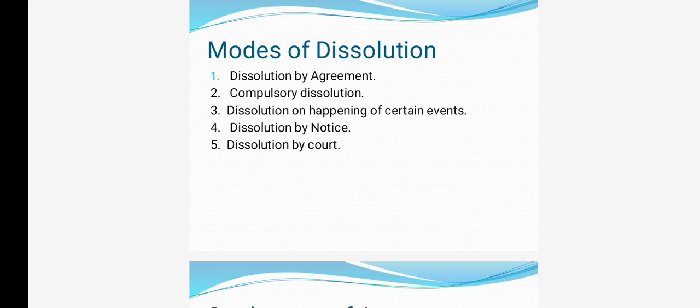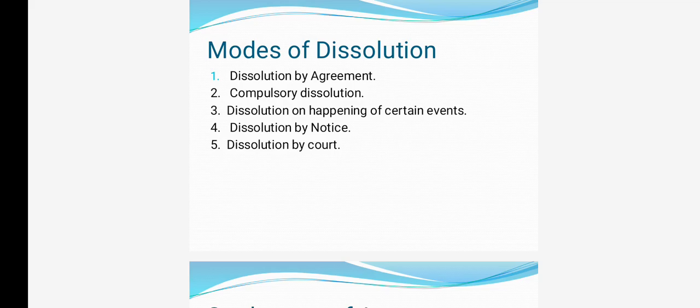And then the fourth one, dissolution by court order. A court order can also dissolve the partnership firm in the following cases. For example, when a partner sells his share to a third party without getting the consent of the other partners, or when a partner becomes of unsound mind, then they can go for the dissolution of partnership by court order.